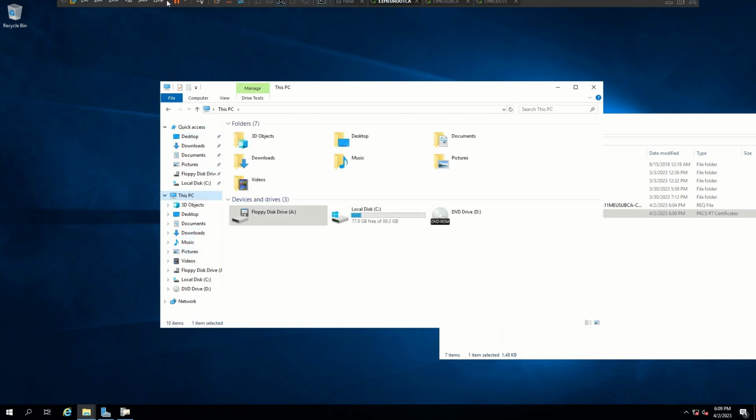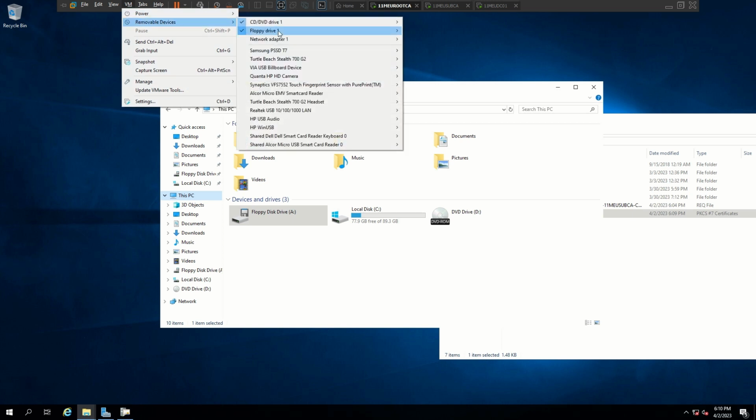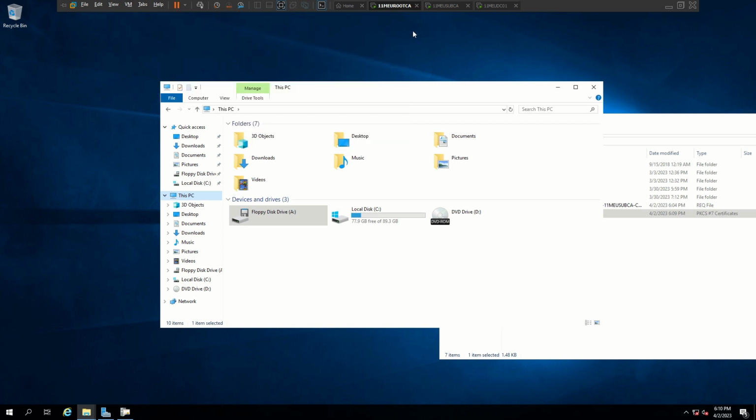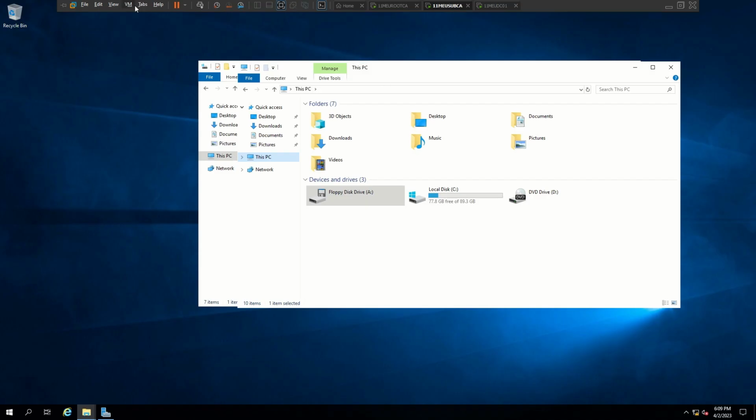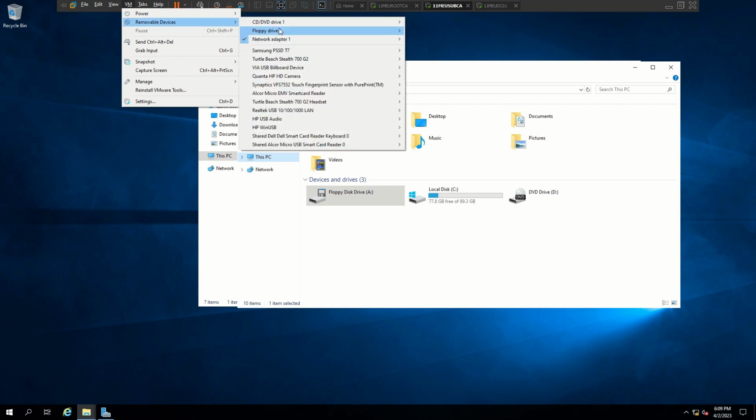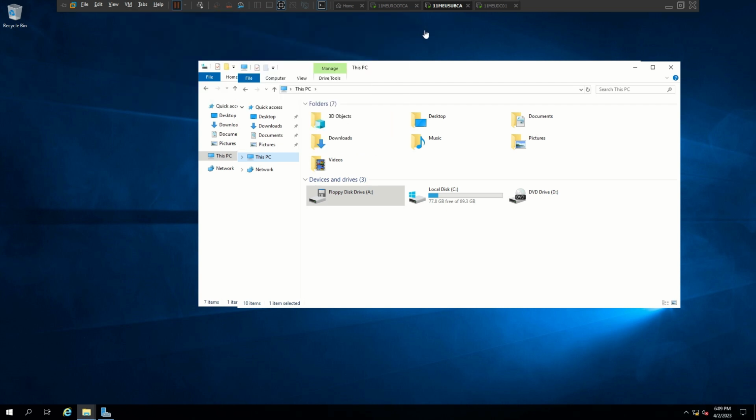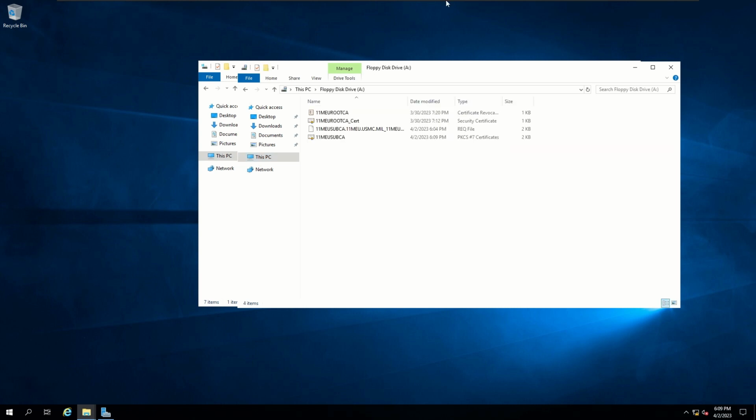Alright, I have it in there, so now I can disconnect my floppy disk from my root CA and reattach it to my SUBCA. Alright, and there it is. Alright, so I'm in my SUBCA and I can see my certificate.